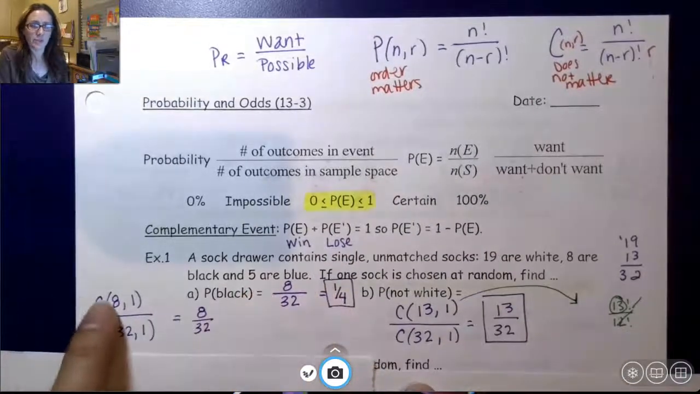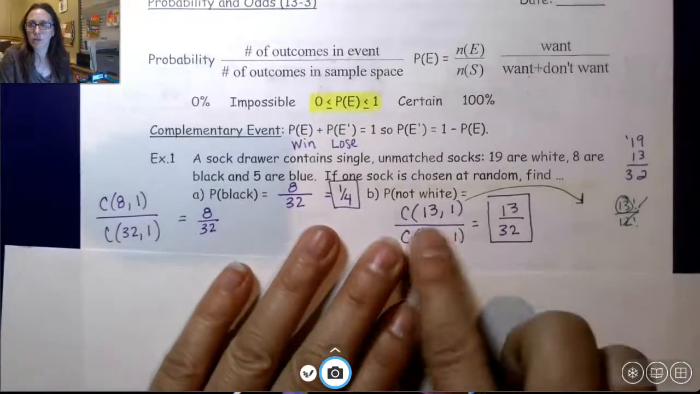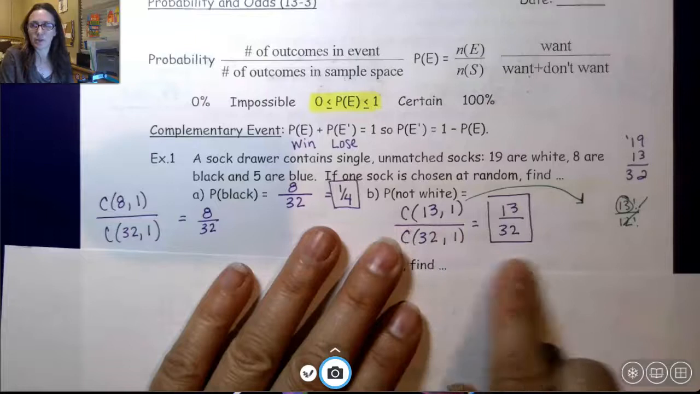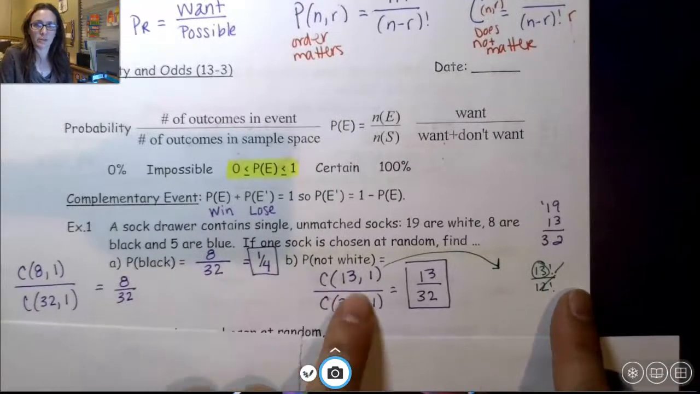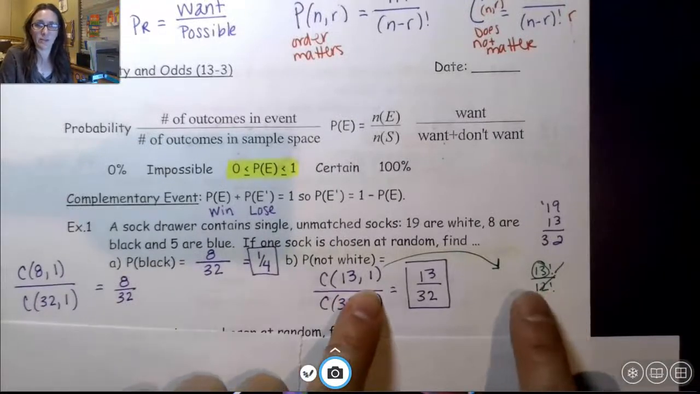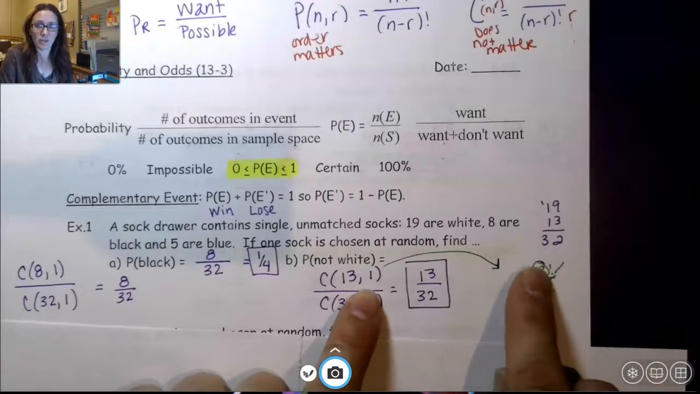Because it's a combination of 8 choose 1, that's 8. 32 choose 1 is 32. 8 over 32. This is really nice and easy when it's that basic. So, 13 over 32. If you put this into the combination formula, 13 factorial over 13 minus 1 factorial is going to be 12 factorial. Those will cancel, leaving you just a 13. So you're just going to get that number.